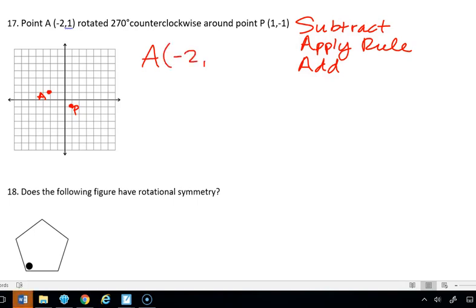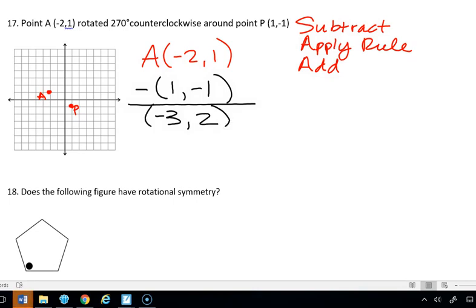So what we want to do first is write our point A. That's going to be negative 2, 1. And remember, we're going to subtract first. So we're going to subtract the point 1, negative 1. I want you guys to really watch this process. When we subtract 1 from negative 2, we get negative 3. When we subtract the negative 1, we are actually adding it. So that's going to be 1 plus 1, so this is going to end up being 2 here. Then we're going to talk about applying the rule. So the rule is a 270-degree rotation. So this was our subtract.